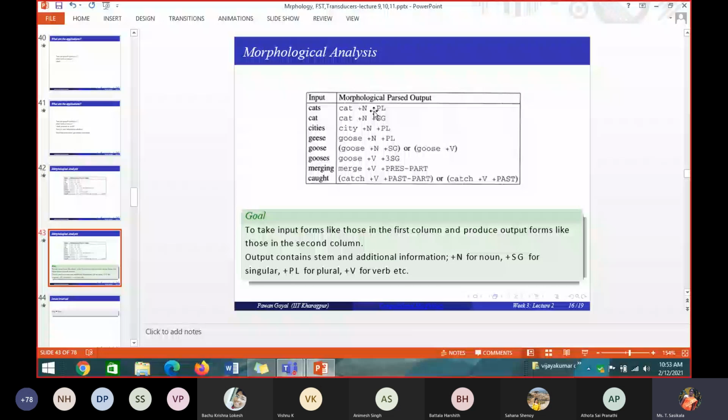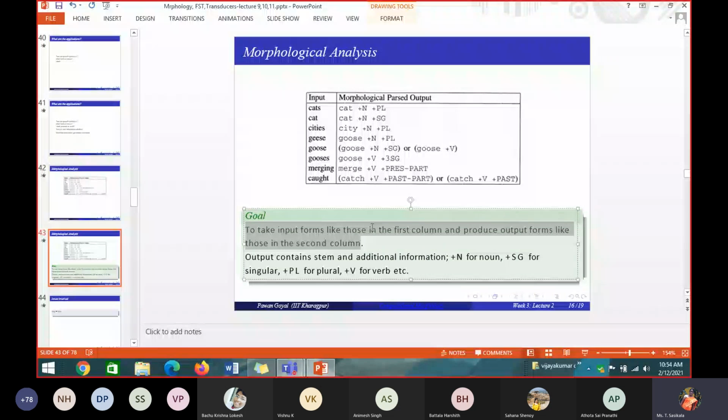All these shortened forms we will be learning in POS tagging, tags for each and everything: noun, verb, everything. Okay. So what is morphological analysis? The main goal of the morphological analysis, see here it is given here. It should take the input which is given like this in the first column, and the output of the word should be given like this.